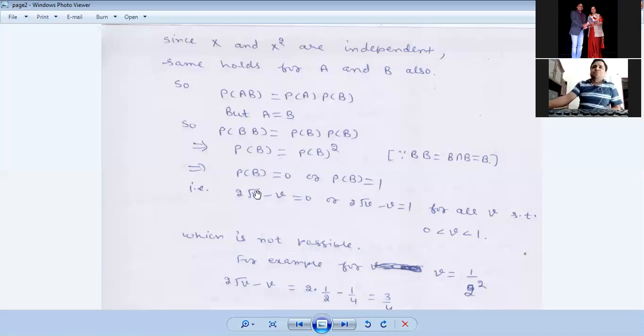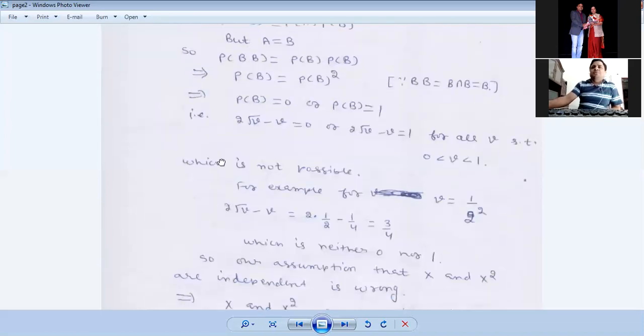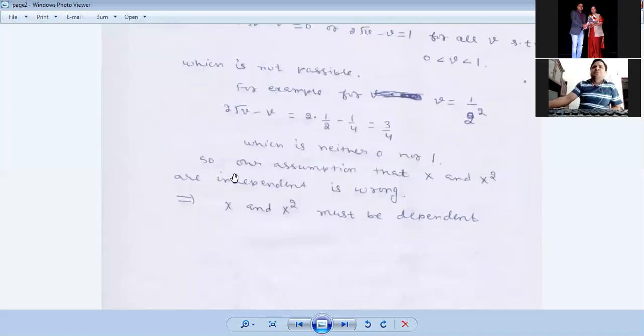But what was P of B? 2 root v minus v. So 2 root v minus v is either 0 or 1, whatever v as a real number you take in the interval 0 to 1. And which is not possible, because for example, if you take v equal to 1 by 4, a square in the interval 0 to 1, then the value of 2 root v minus v is 3 by 4, which is neither 0 nor 1. So our assumption that x and x square are independent is wrong, and hence x and x square must be dependent. So I hope this is clear to all of you.